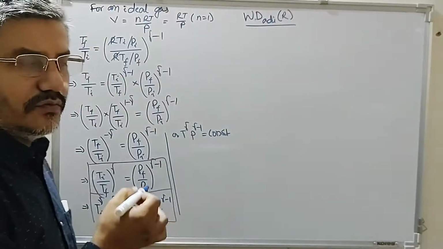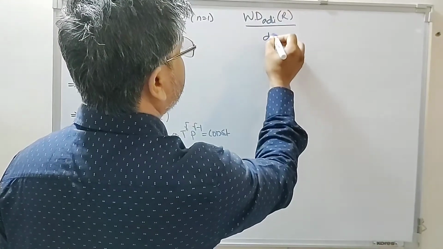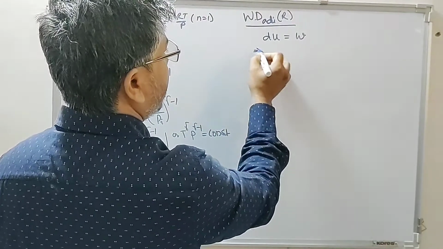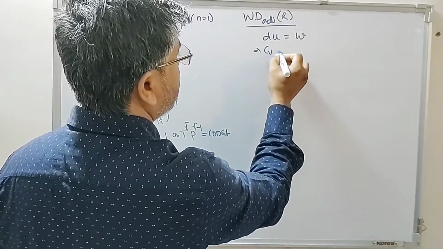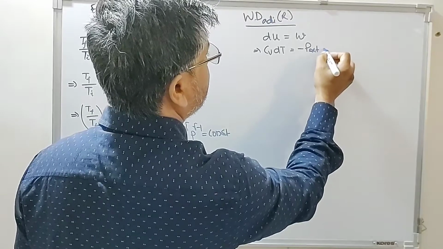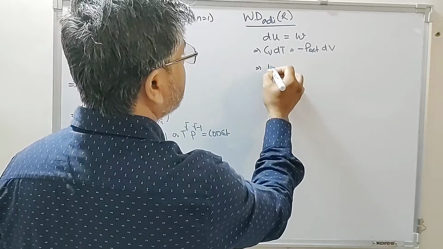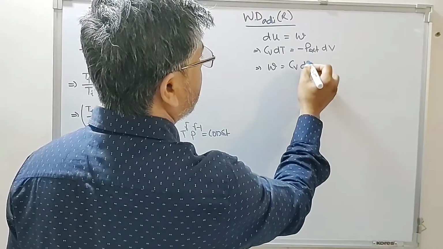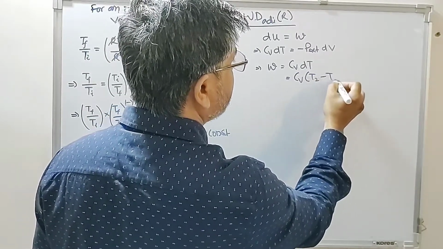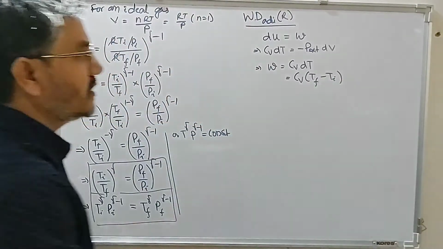Now we have found the relationship for an adiabatic process. This dU is equal to work done, and we have found this dU is Cv dT, which is equal to minus P external into change in volume. So therefore work done is equal to Cv dT, which is Cv (T2 minus Ti), or T final minus T initial.